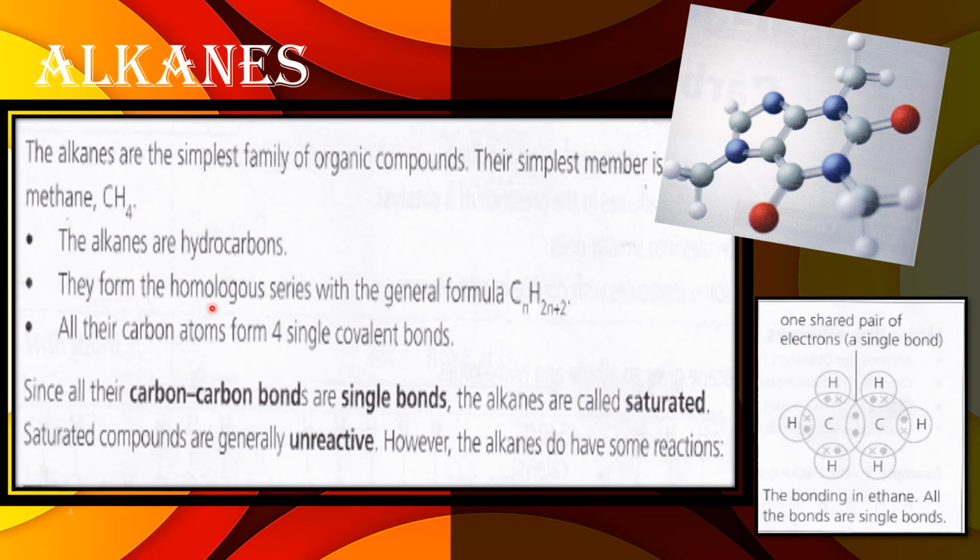So they form a homologous series with the general formula CnH2n+2. Means what? If it is C1, let's see, H will be 2 times 1 is 2, plus 2. So if it's C1 it means CH4. Okay, understand?